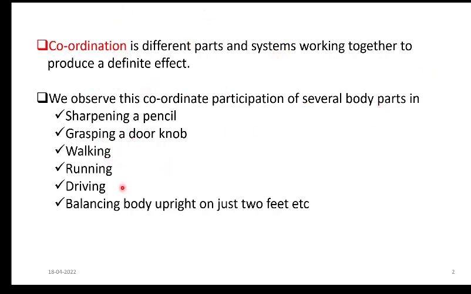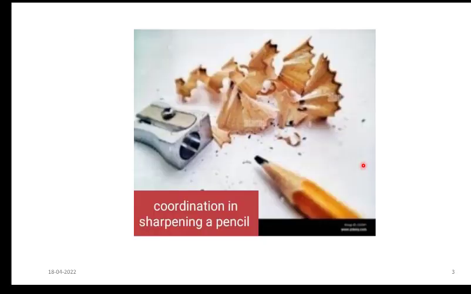But these are the textbook examples. I have taken sharpening a pencil as an example to give the detailed picture of coordination in my introductory video. If you want to see that, go back to the introductory video.